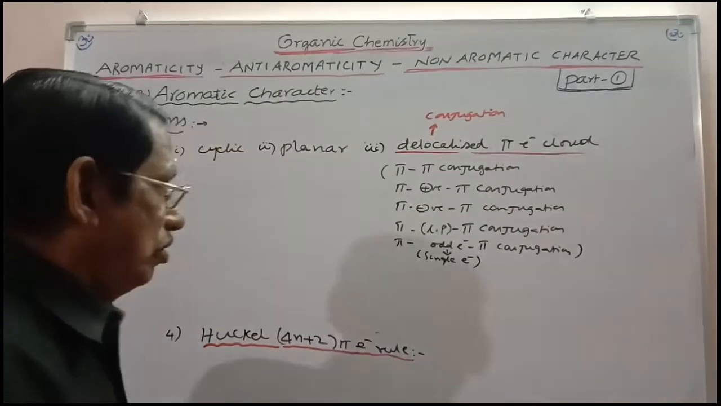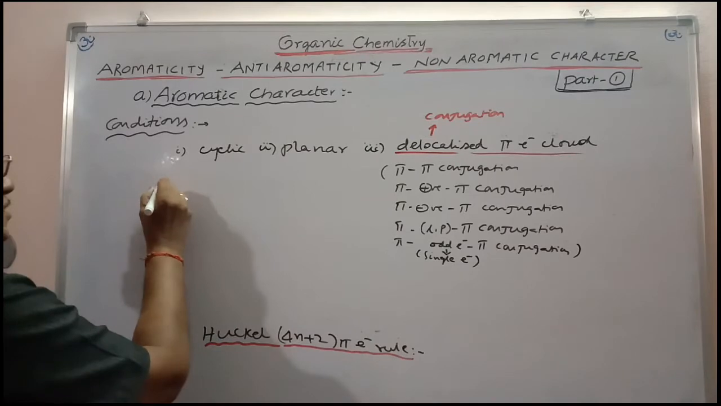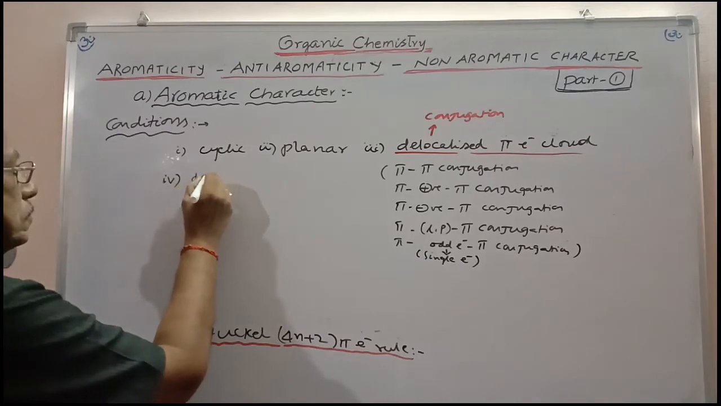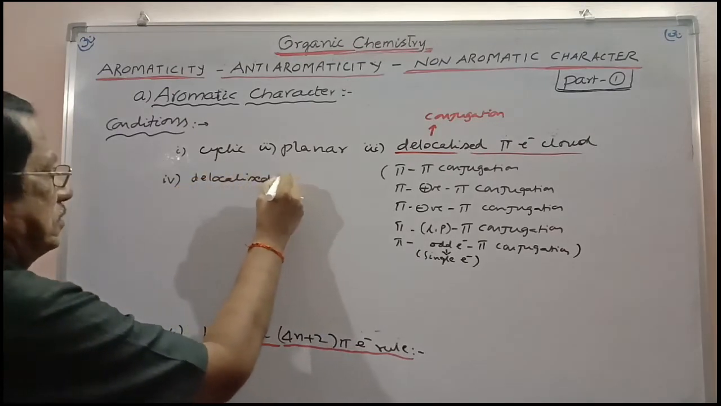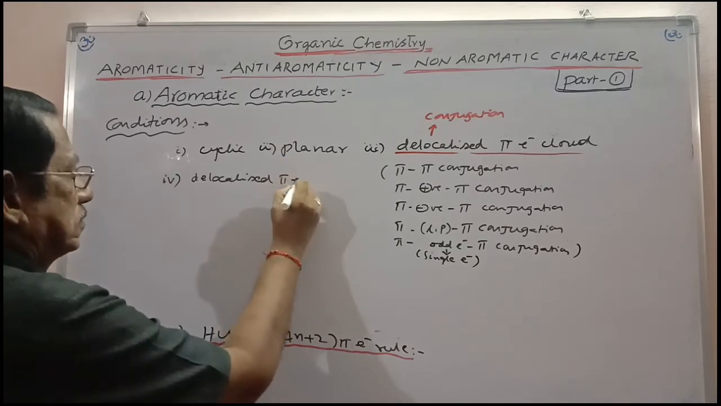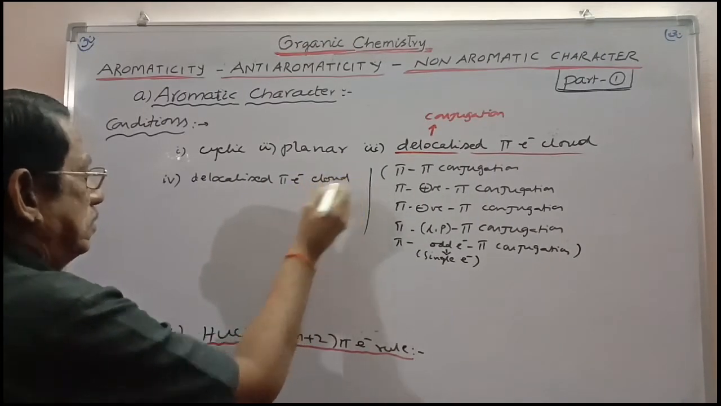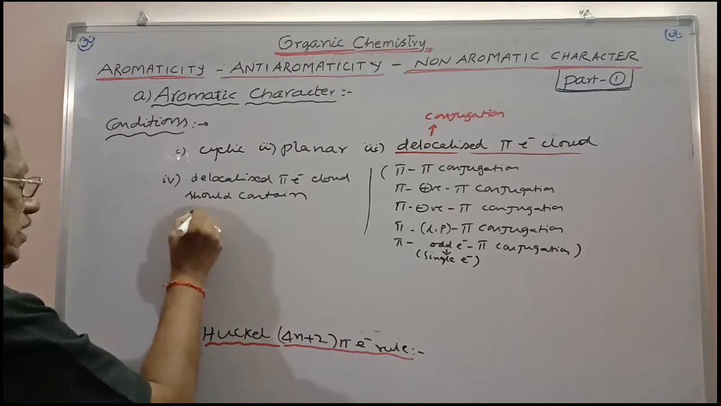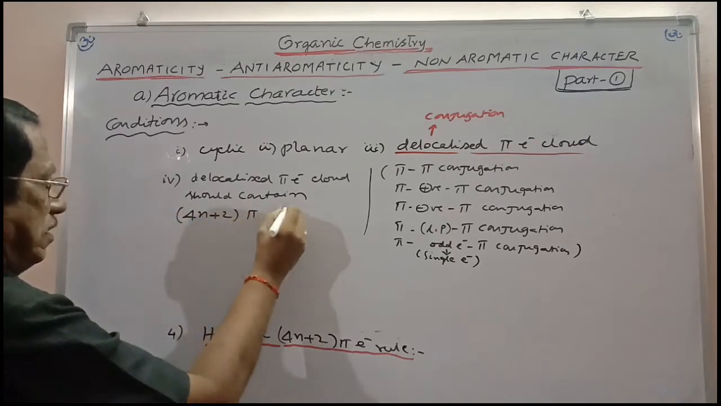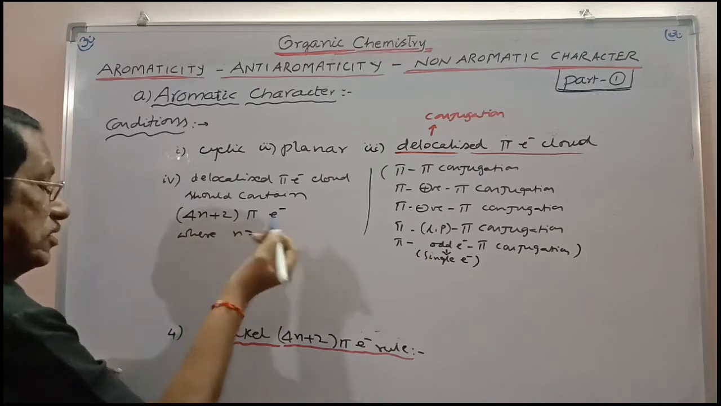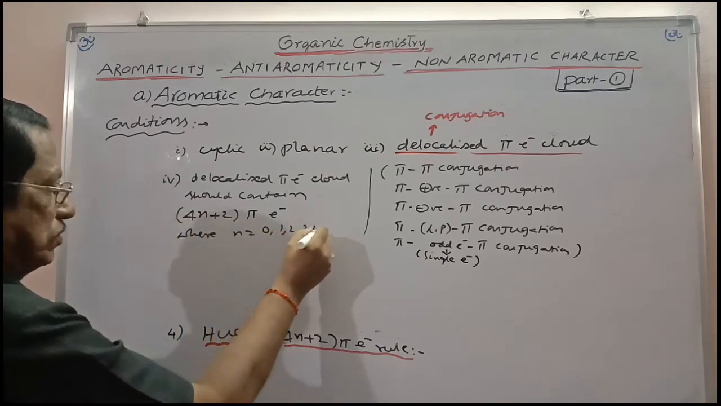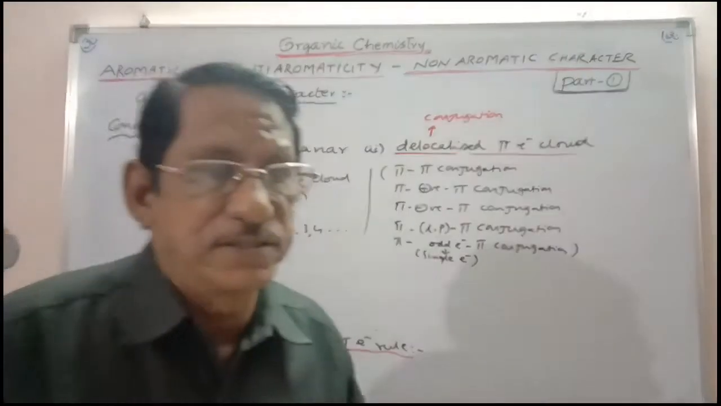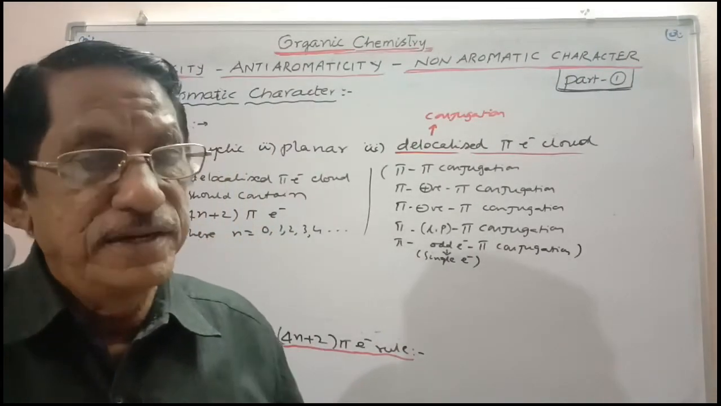And that delocalized pi electron cloud, the fourth condition, should contain 4n plus 2 pi electrons, where n is equal to 0, 1, 2, 3, 4, etc. The delocalized pi electron cloud must contain 4n plus 2 pi electrons.